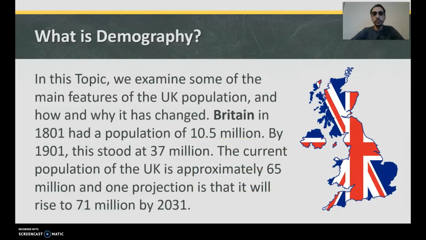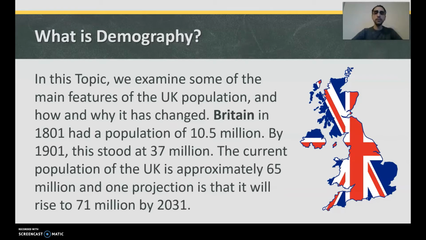In this topic, we examine some of the main features of the UK population and how and why it has changed. Britain in 1801 had a population of 10.5 million. By 1901, this stood at 37 million. So 100 years later, it had more than tripled.